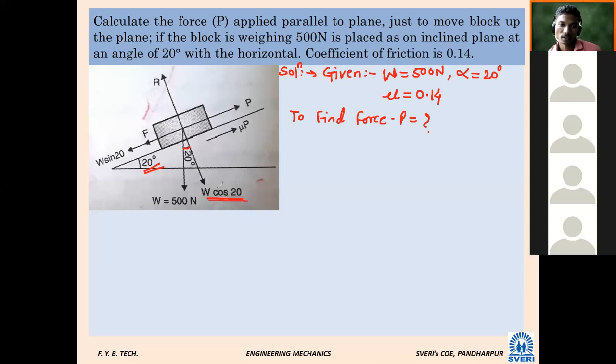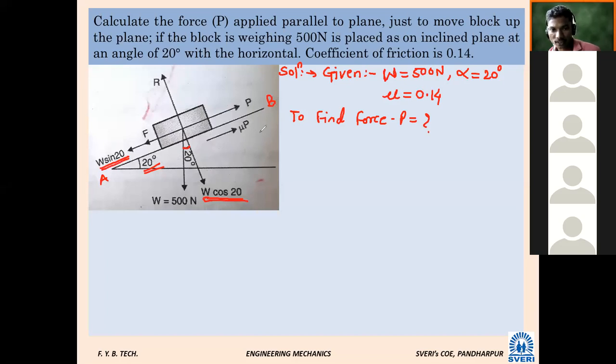And as this direction is going downward, another component will go towards the left-hand side, W sin 20. Any problem up to this? So this W we have resolved, perpendicular to the plane and along the plane. For my information, I will give the name AB. The angle made by this AB plane with the horizontal is 20 degrees.